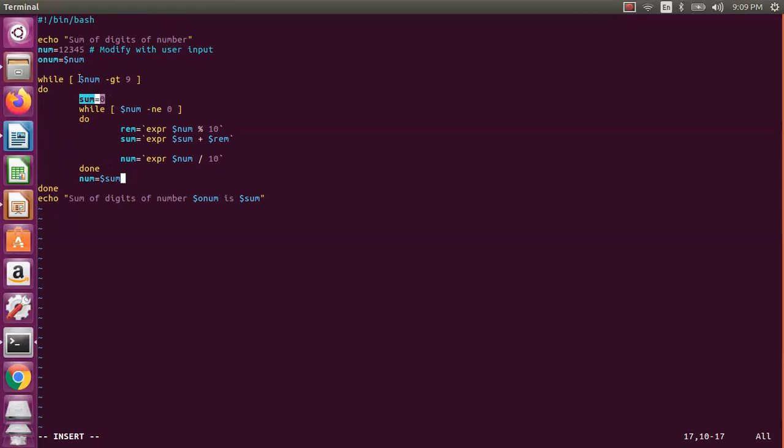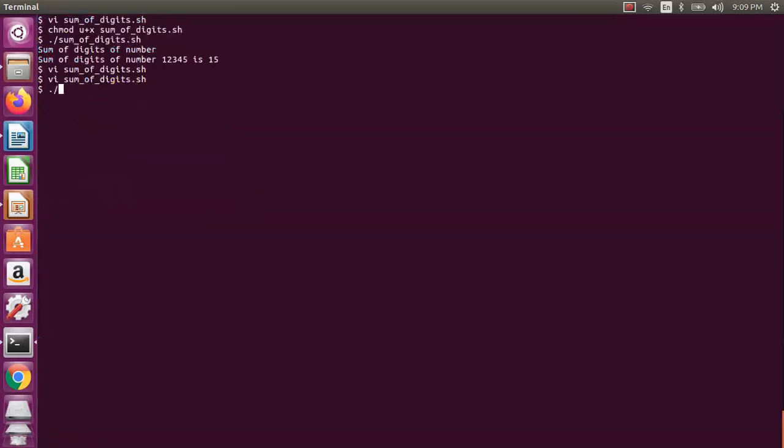Now 6 it will come actually. Then 6 greater than 9, which is false. So it will come and it will be printing the 6. So let us test this one. Sum of digits. So you can see here now it is 6 actually.